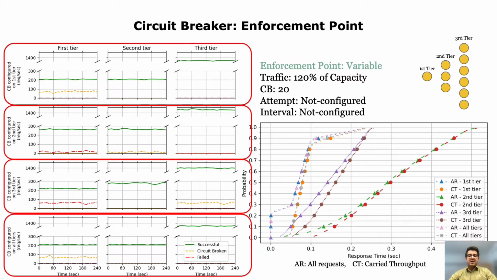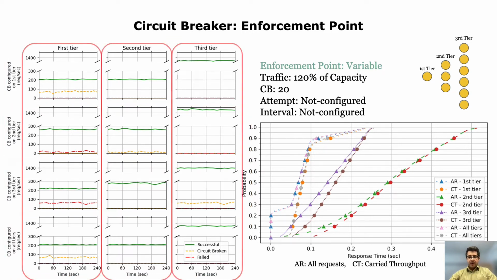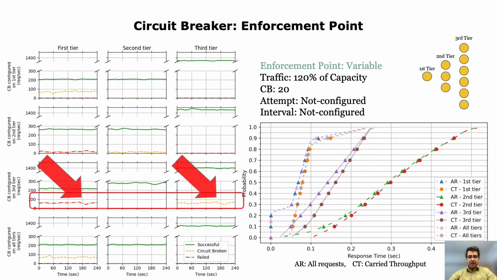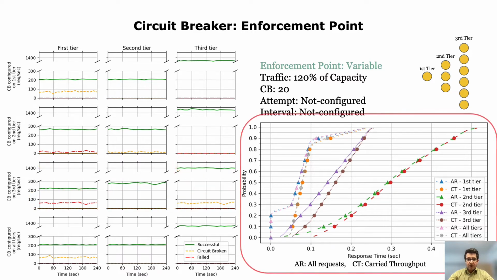In the left chart, you can see different enforcement points of the circuit breaker in each row, and also the response types for different tiers are shown in different columns. The successful requests are shown with green lines, circuit breaker with orange lines, and failed requests with red lines. As you can see, the pattern of failed requests in the first tier follows the pattern of circuit breaker requests on the third tier. Also, in the right chart, you can see the CDF chart of response times.